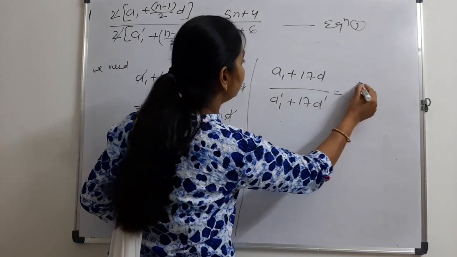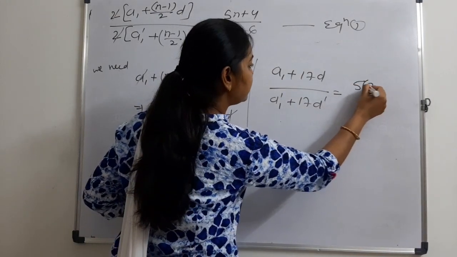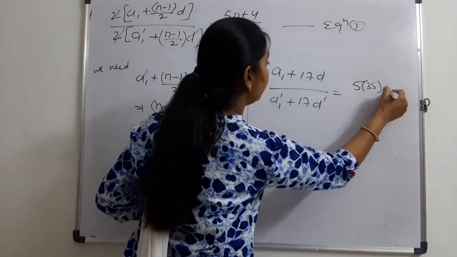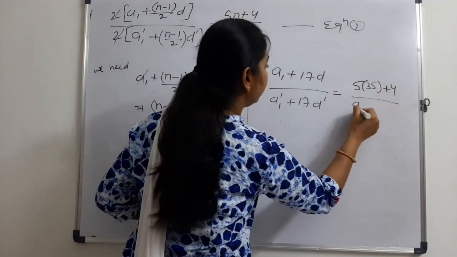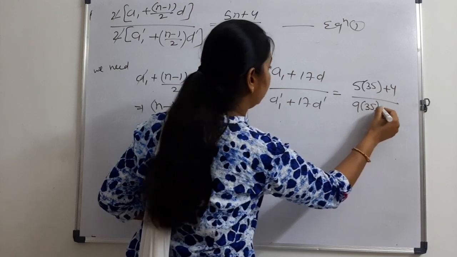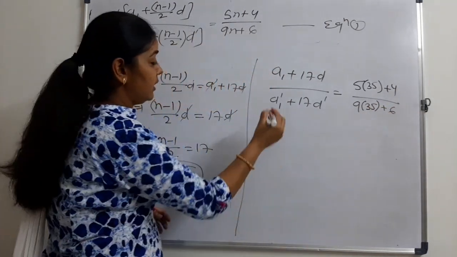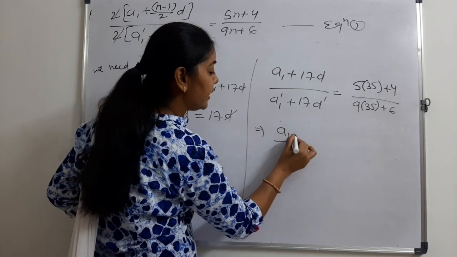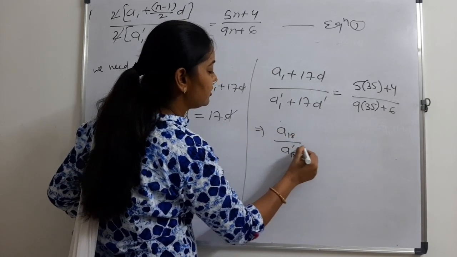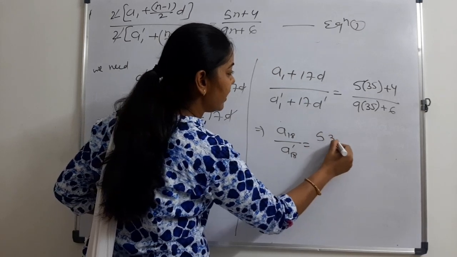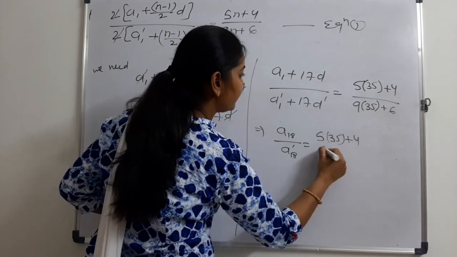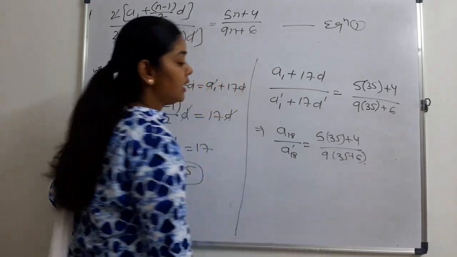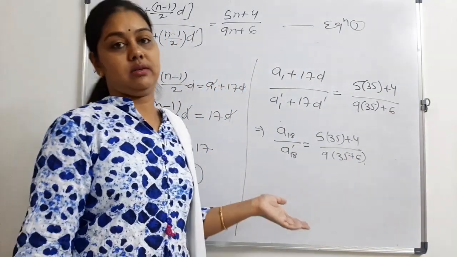That will be equal to (5 into 35 plus 4) upon (9 into 35 plus 6). It means a18 upon a18 dash will be equal to (5 into 35 plus 4) upon (9 into 35 plus 6). This is our required result.